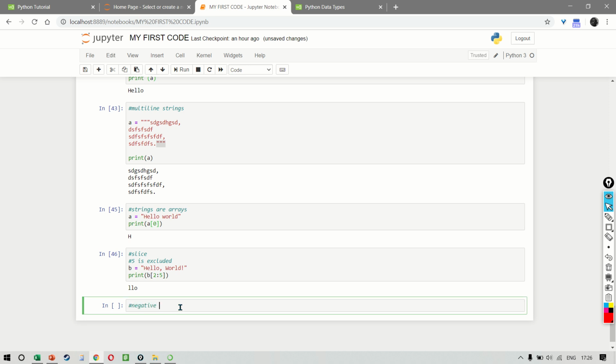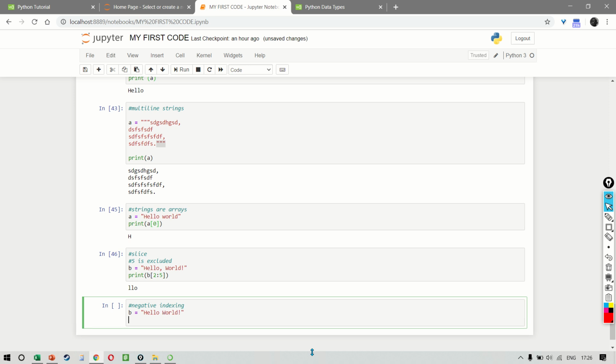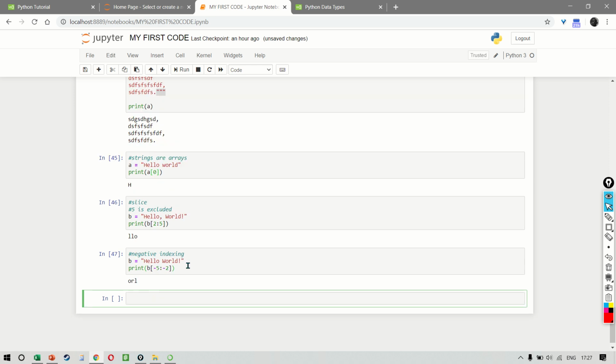Now you can also do something called negative indexing. This means that if you have written B is equal to hello world, we can write print B and we can say -5 colon -2, and I'm sure you would have got it. It is going to pick up the characters from the right and not from the left.